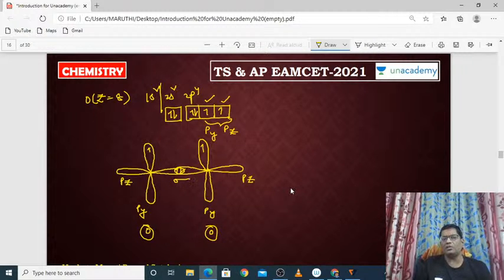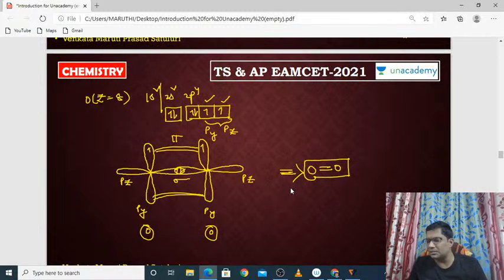See here, in between these two one sigma bond will be produced and in between these two one pi bond will be produced. So you can write it as O double bond O, because oxygen is having one sigma bond and one pi bond.